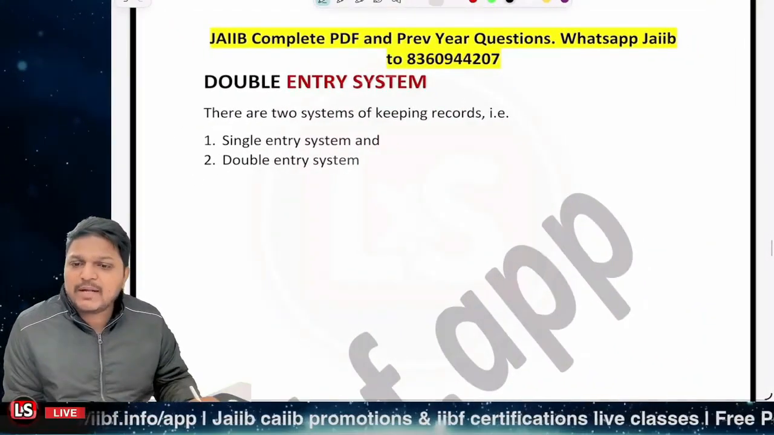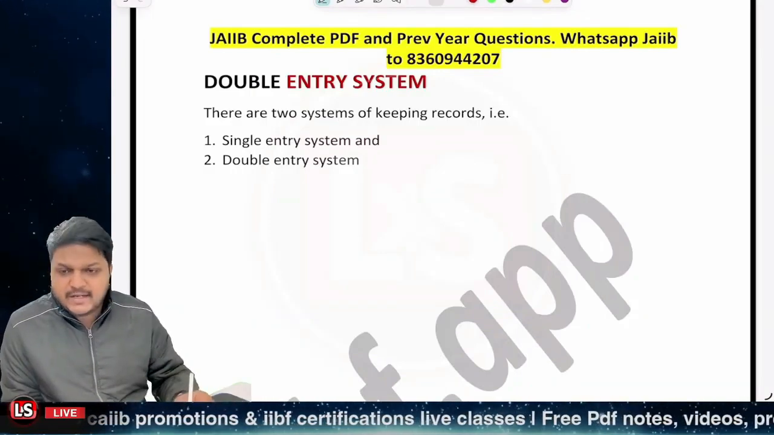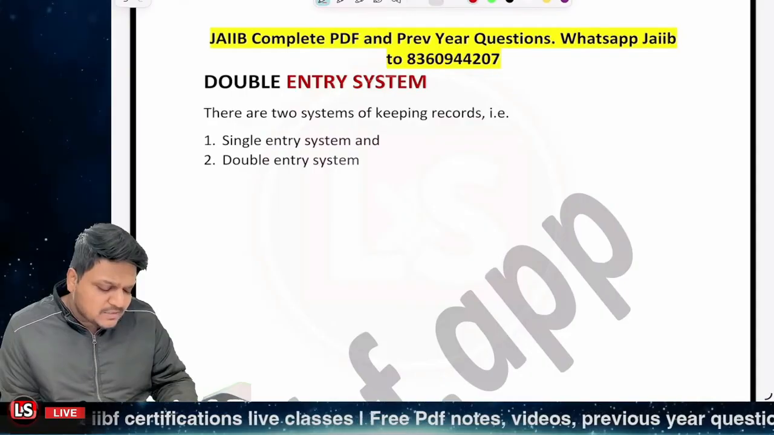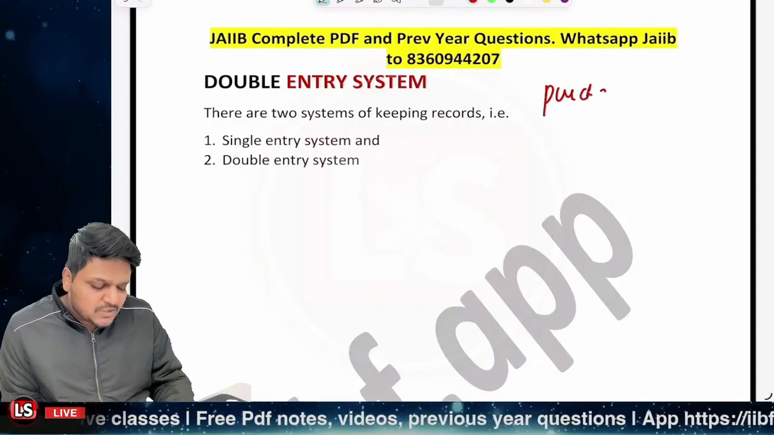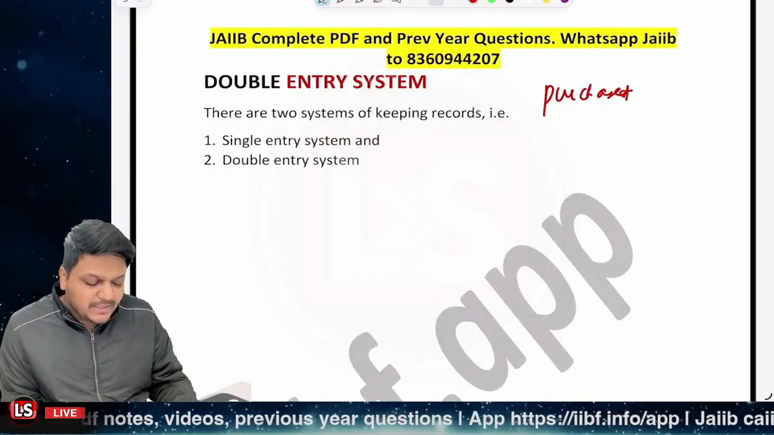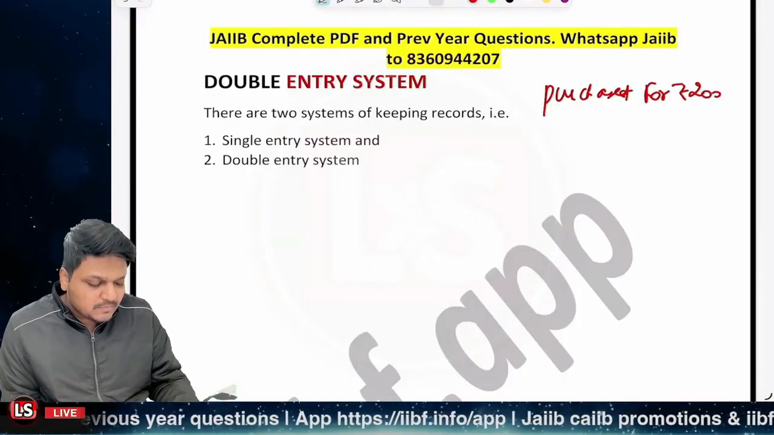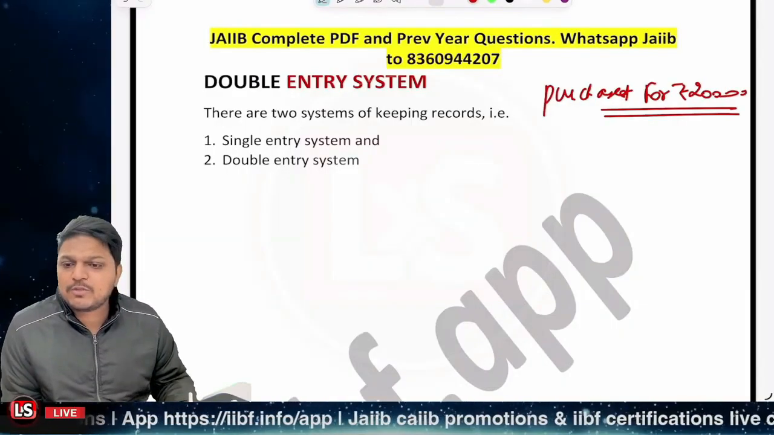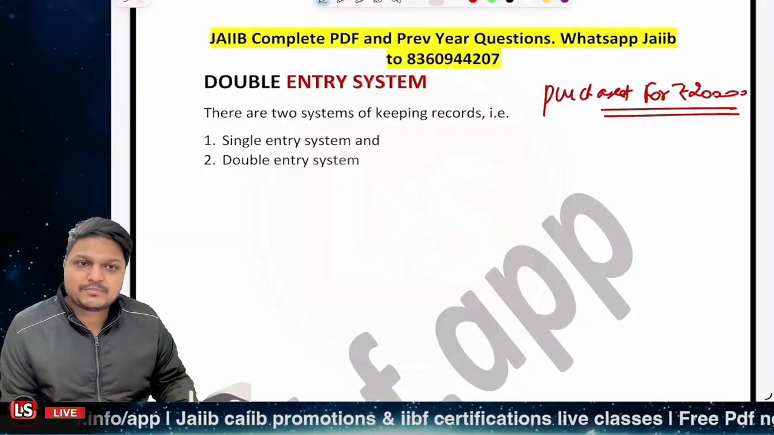It's related to the double entry system. Now let me just tell you in detail about the journal entry that we did before. I told you that we do purchase. Let's say we have purchased the inventory or materials for rupees 20,000, right? We have purchased the stock material for rupees 20,000. Now what will be the journal entry for this?